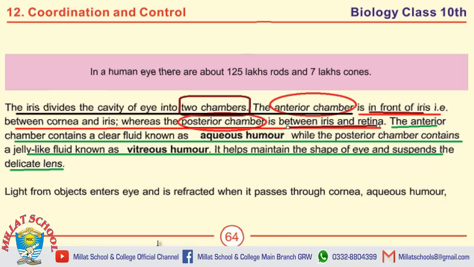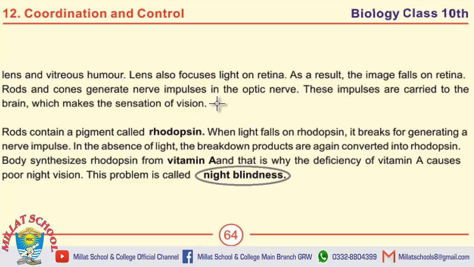Next topic is the mechanism of vision. This is also an important long question, and also many of the short questions and MCQs can also be selected from this topic. Starting from this, what is the mechanism of vision? The answer of mechanism of vision ends over here. Next question is define night blindness.